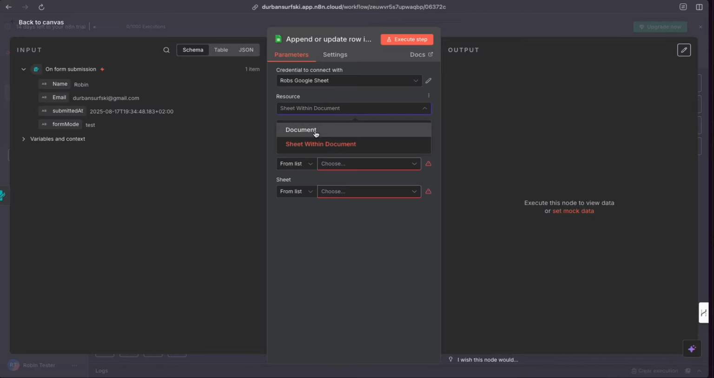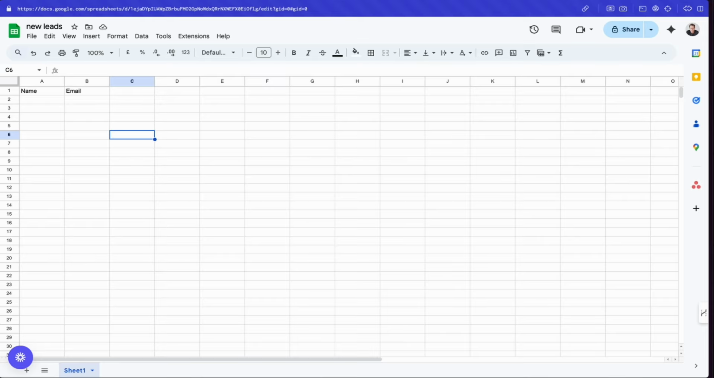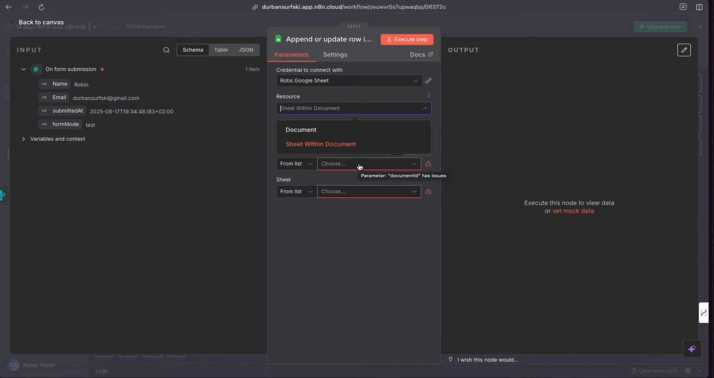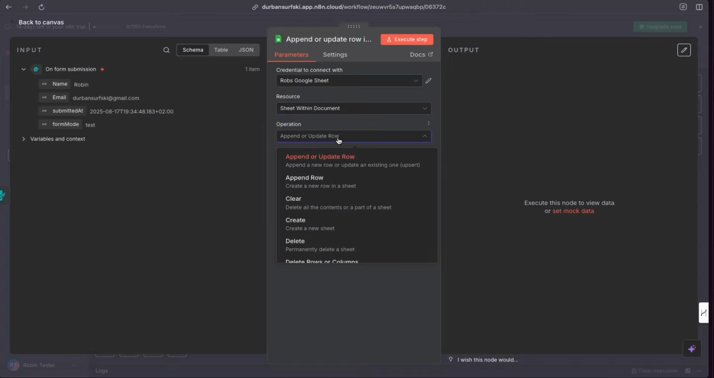Well, we want to work with a sheet within the document. What does that mean? It means here we're going to work in this sheet within this document. That's what they're saying over there. So let's come back here. So we're going to select sheet within a document. What is the operation we want to do?